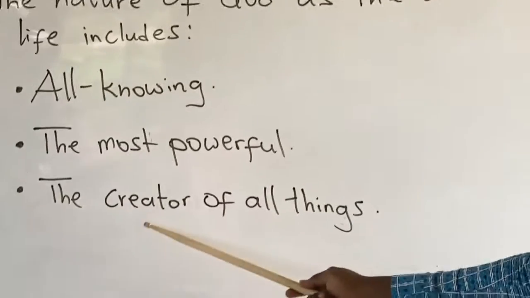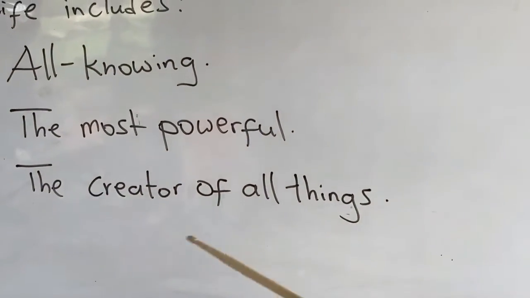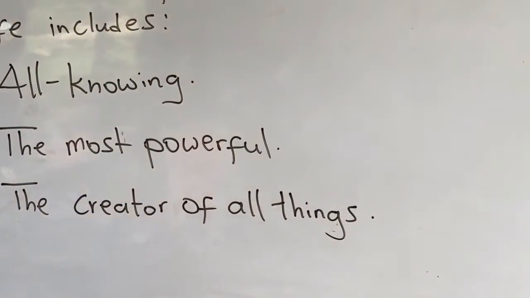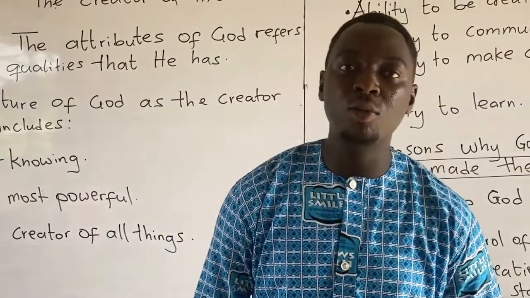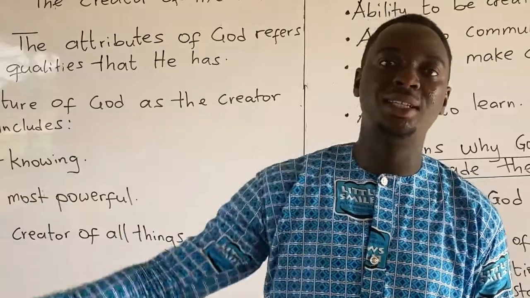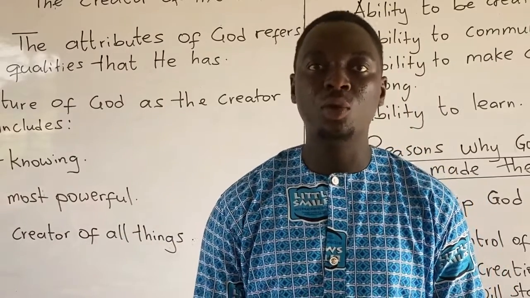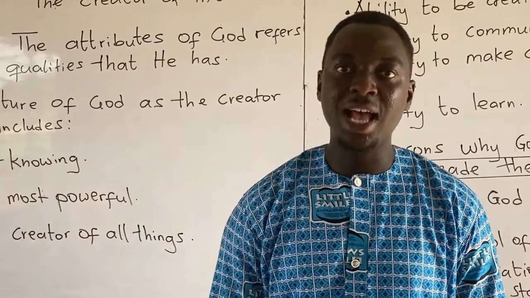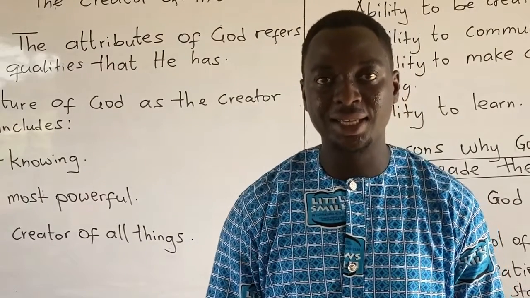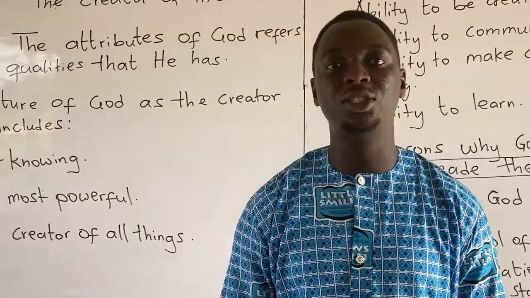Thirdly, the creator of all things. God is the creator of all things. God created plants, animals, and human beings, and all the things in this universe. God created human beings in a unique way. Let's look at some of the characteristics that make human beings unique.